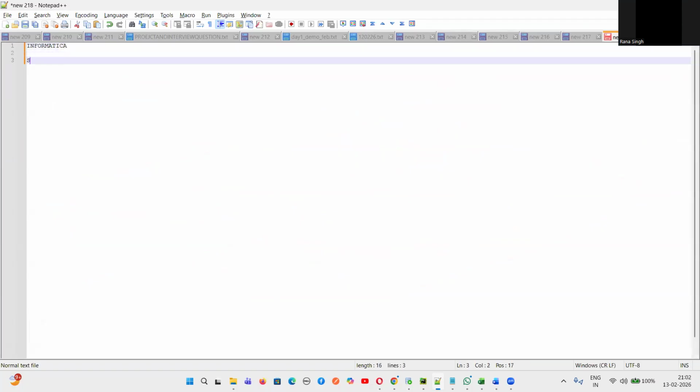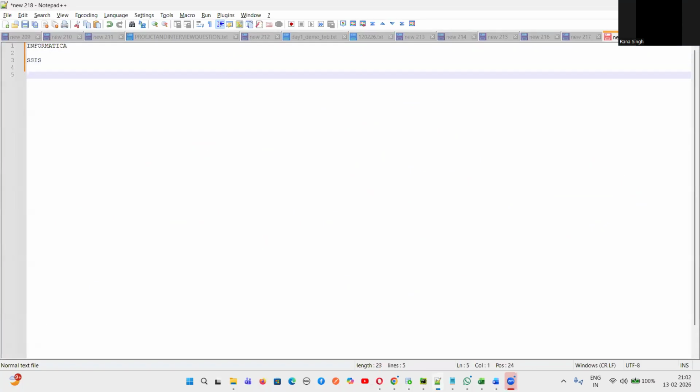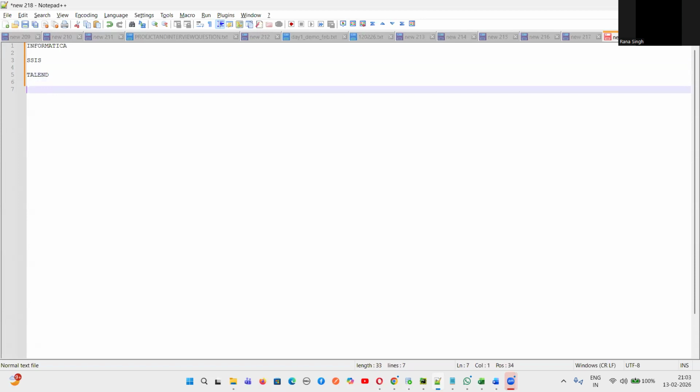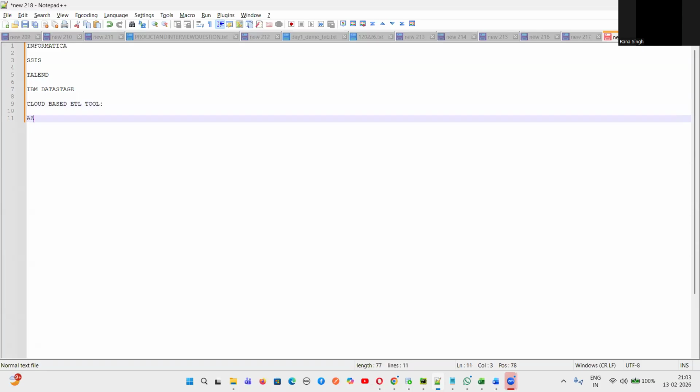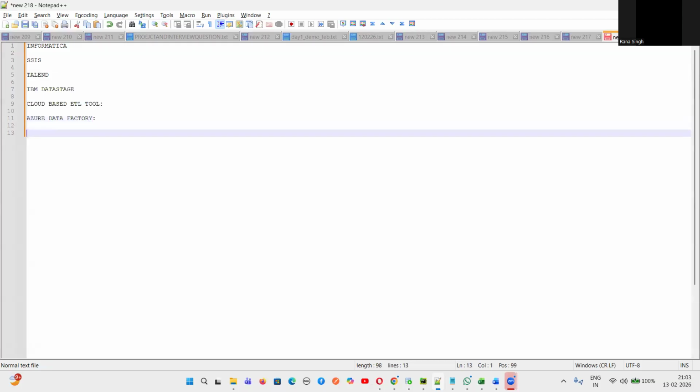Then SSIS, SQL Server Integration Services. Then, guys, what is the other ETL tool? Talend is a traditional ETL tool. And then DataStage, IBM DataStage. Yes, IBM DataStage is an ETL tool. So these are what, guys, but these are not cloud-based ETL tools. So we are talking about what, guys? Cloud-based ETL tools. For cloud-based ETL tools, what we are learning as of now is Azure Data Factory. So this is under the Azure platform. So this is what we are going to learn.